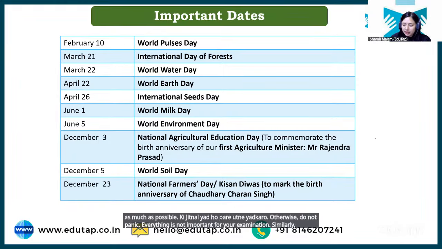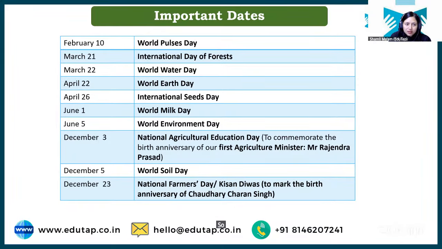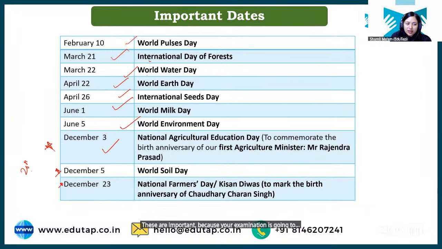Similarly, these important dates, okay? So 10th of February is celebrated as World Pulse Day. Okay, 21st of March, International Day of Forest. 22nd March, World Water Day. 22nd April, World Earth Day is celebrated. 26th April, International Seed Day. June 1 is World Milk Day. June 5 is World Environment Day. These are important because your examination is going to happen on 20th, right? 20th December. So these recent dates can be asked.